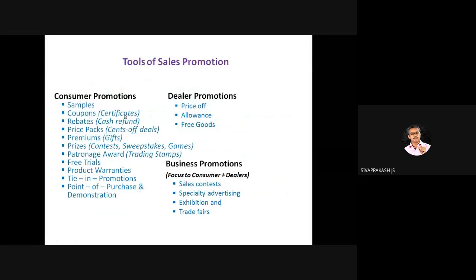Business promotion tools. Once it was asked, I think in some other state exam, not in South India, about sales promotion through medical practitioners. Actually, this question is unethical from the medicine point of view, but still they ask, because they treat medical practitioners as dealers. From a marketing and question perspective, get it. So dealer promotion, what is that? Then business promotions.